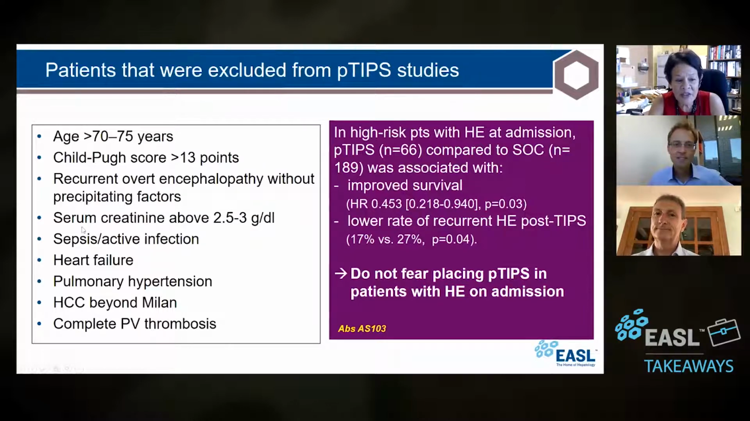So the other contraindications for TIPS in these studies were a serum creatinine more than 2.5 to 3, sepsis or active infection, and importantly, heart failure, pulmonary hypertension. We've seen this happen a lot. You put a TIPS in, all the blood that is sequestered in splenic circulation now goes to the central circulation, and those get worse. So HCC beyond Milan criteria and complete portal vein thrombosis, although this is now perhaps questionable.